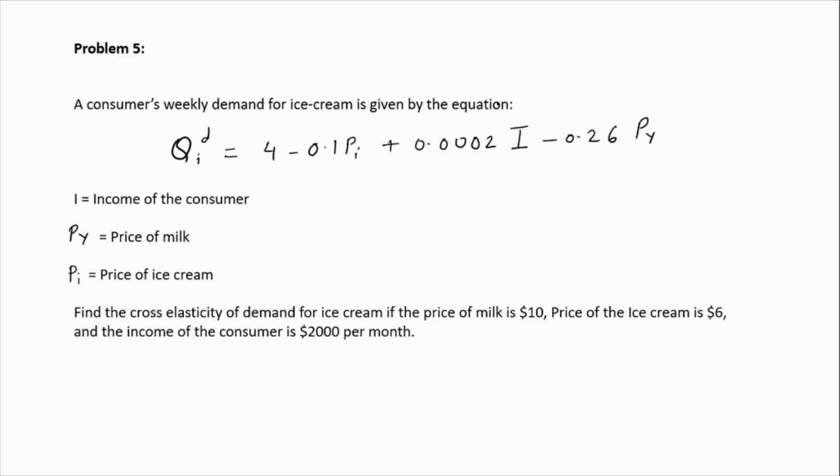You have to find the cross elasticity of demand for ice cream when the price of milk is $10, which means PY is equal to 10. The price of ice cream is $6, which means PI is equal to $6, and I is equal to $2,000 per month. So let's try to solve this.